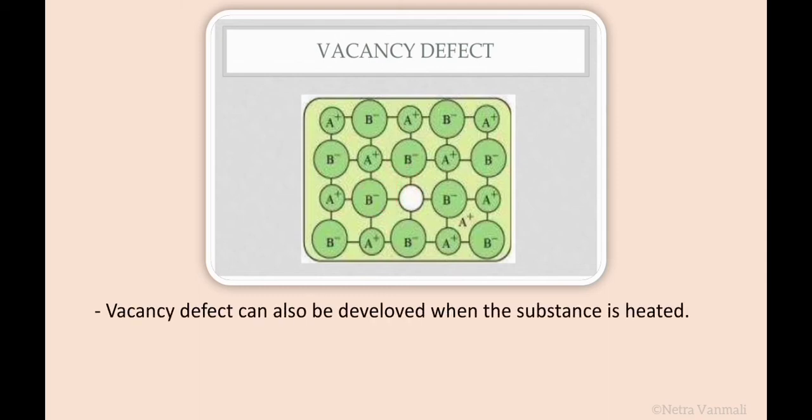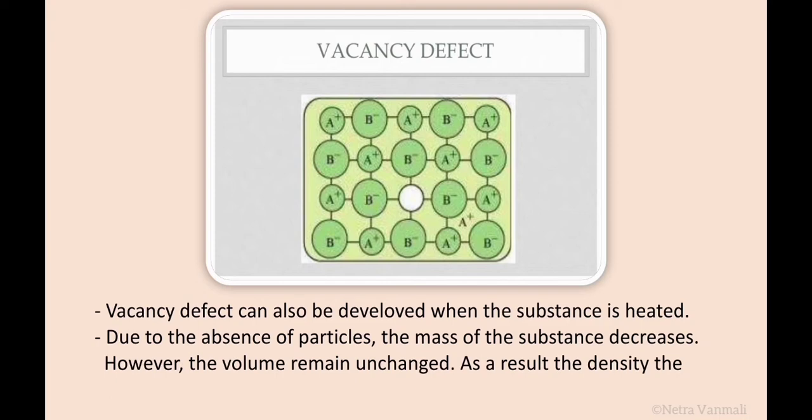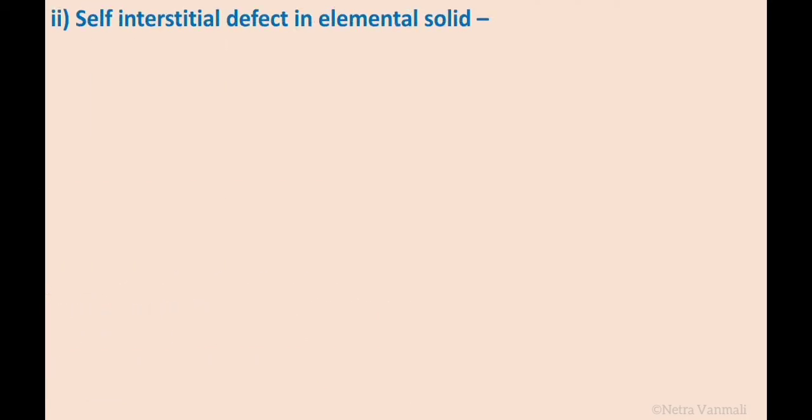Vacancy defect can also be developed when the substance is heated. Due to the absence of particles, the mass of the substance decreases. However, the volume remains unchanged. As a result, the density of the substance decreases. Now let's move to the second type of stoichiometric defect, that is self-interstitial defect in elemental solids.